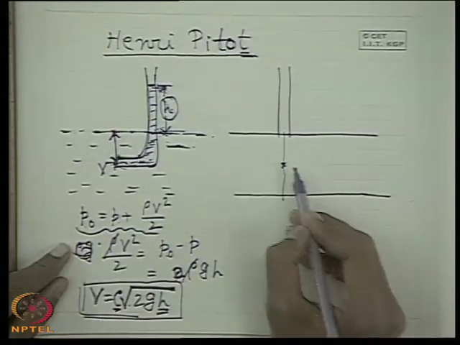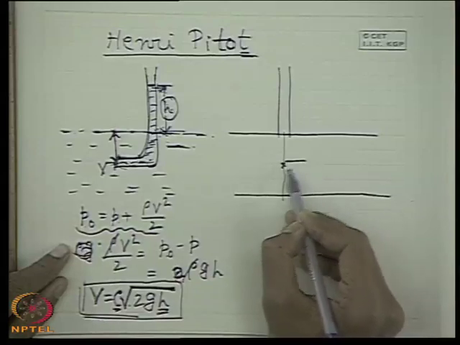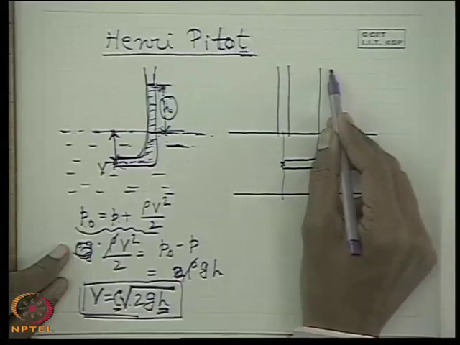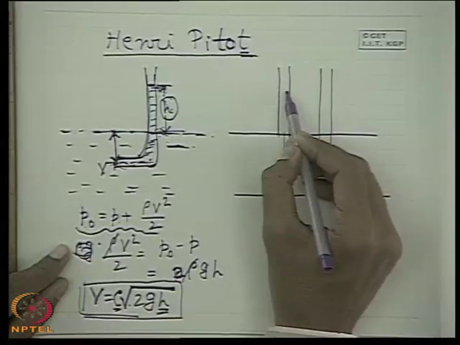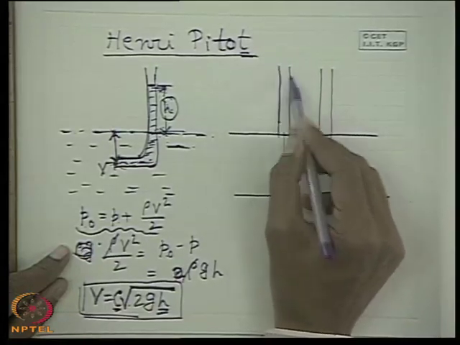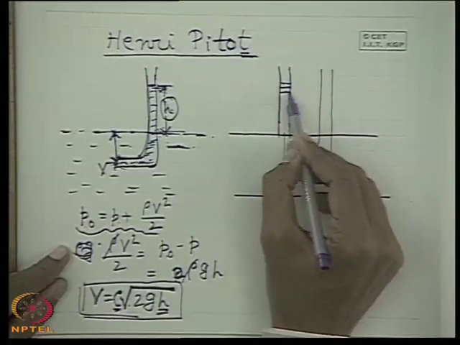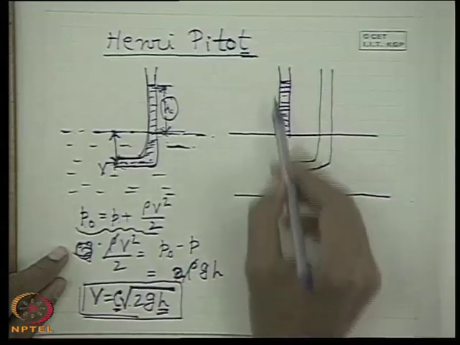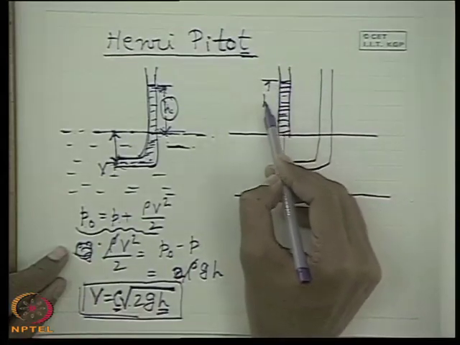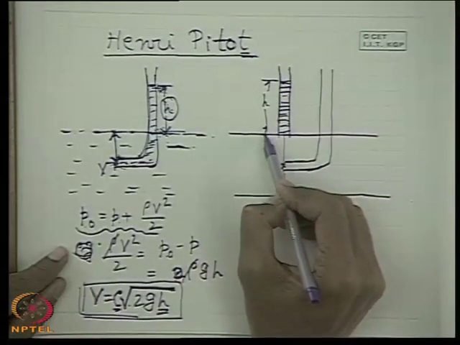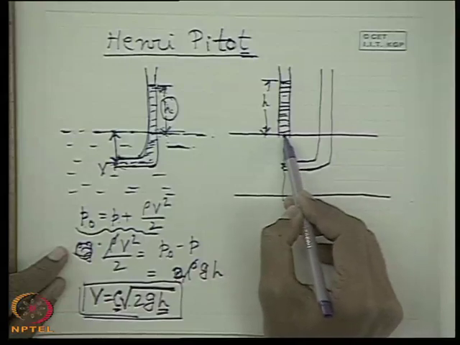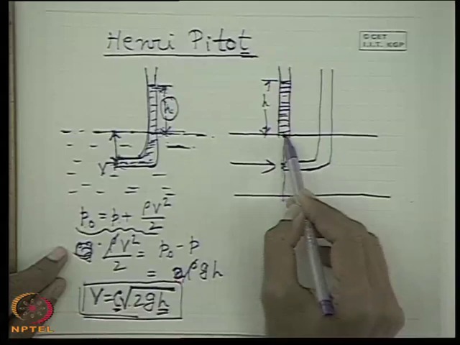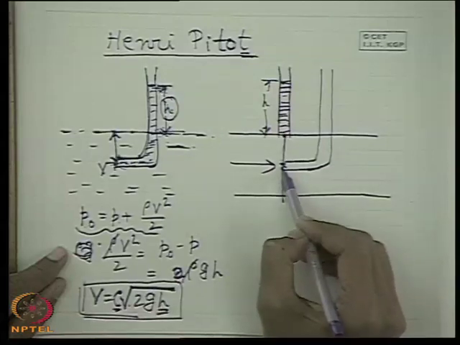So to find out the velocity at any section, what do we do? We insert a pitot tube along with a wall tap tube. The wall tap, for example this piezometer, measures pressures that are not very great. So this gives a pressure reading like that. Let this be H. That is the static pressure at this point, and if it is constant across this section for a parallel flow, then it is the static pressure at that section, meaning this point also.